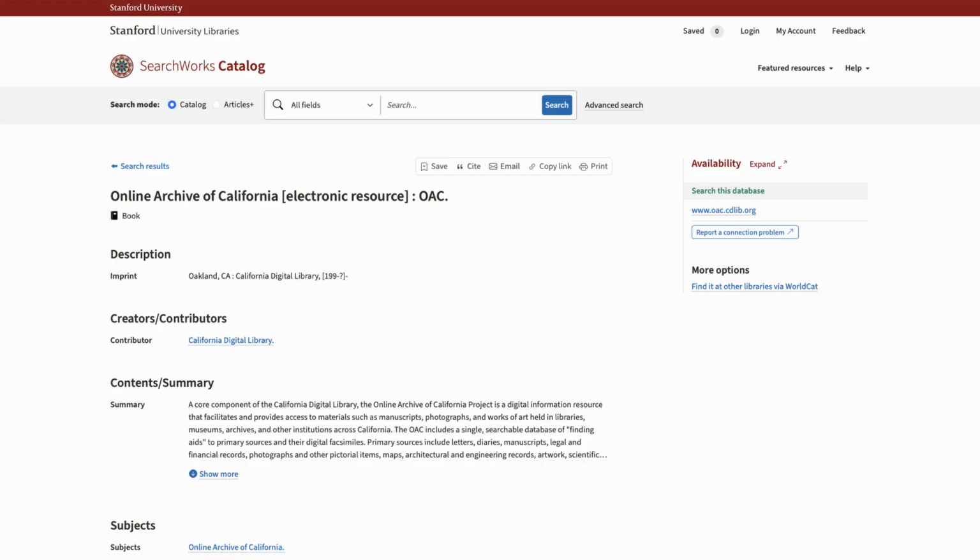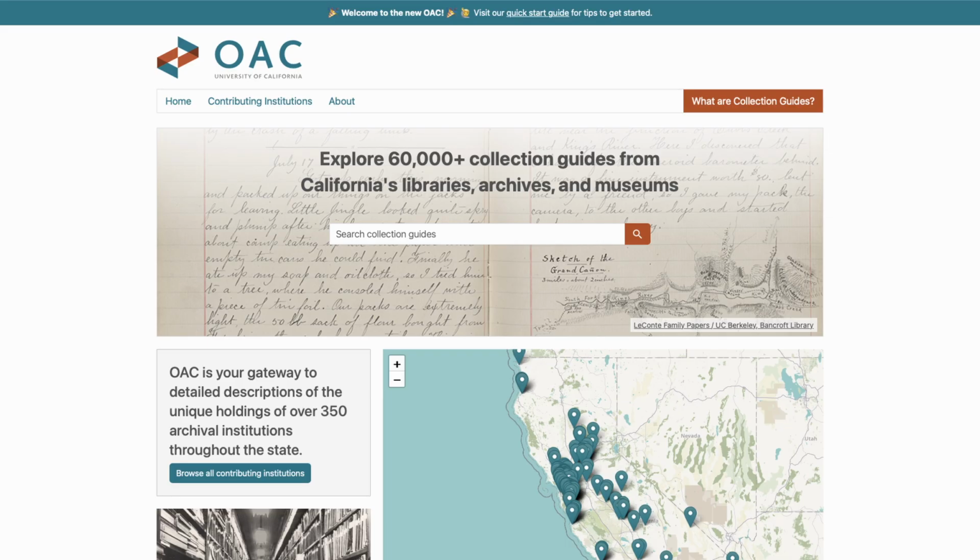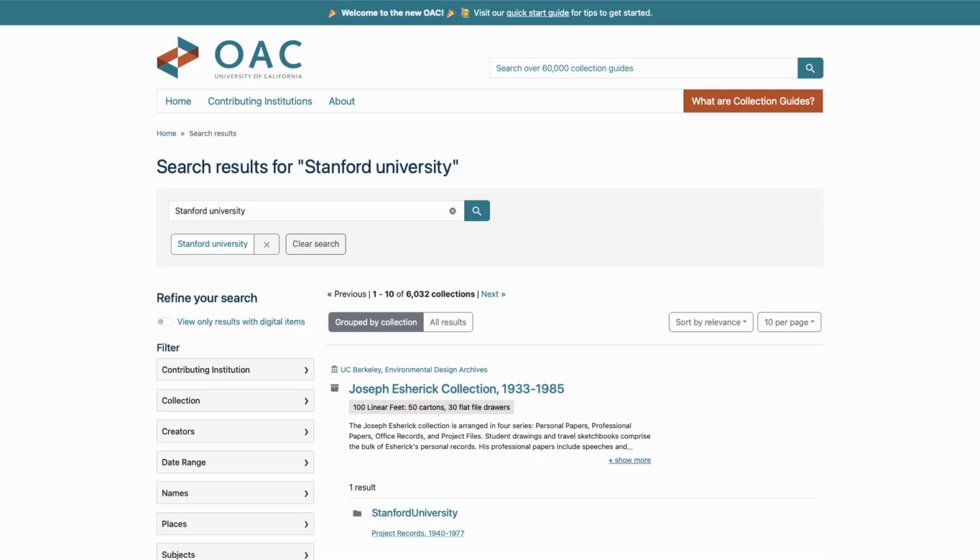When researching archival material, an important tool is Finding Aids. The Online Archive of California is a great finding aid database, which provides more detailed information on Stanford collections. Searchworks catalog links to these finding aids. For example, Searchworks has a record of Stanford University Radical Movement collection from 1969 to 1973. Nerd Squirrel can easily search by institution and limit to items at Stanford. Nerd Squirrel can also limit to collections with online items.